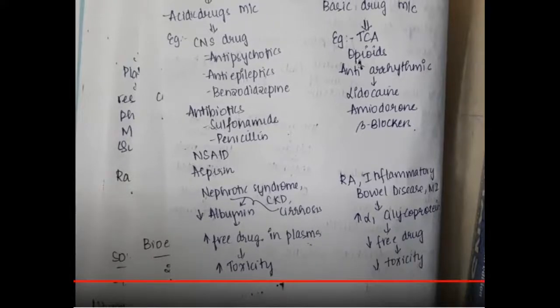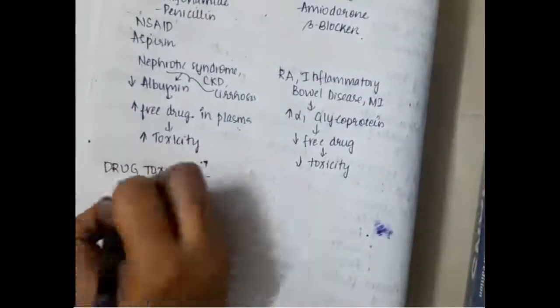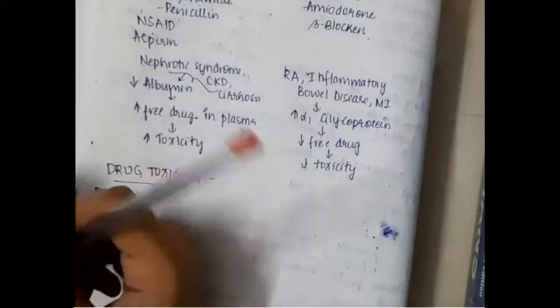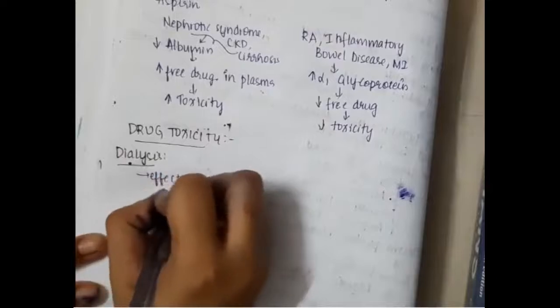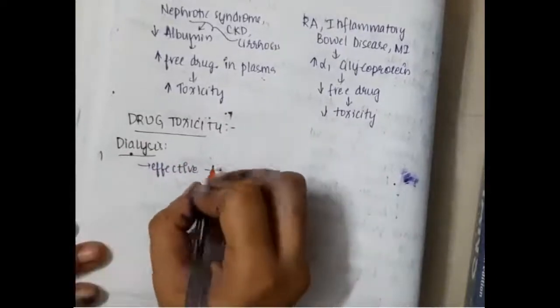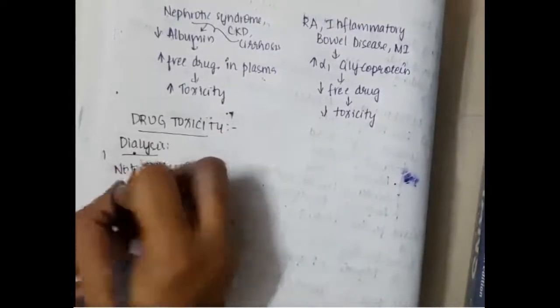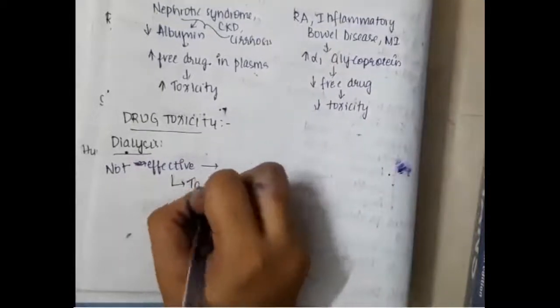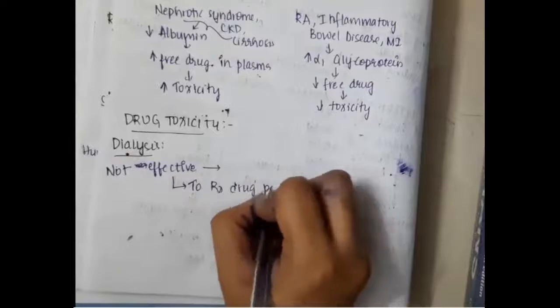Now, based on the plasma protein binding and volume of distribution, we can tell about the drug toxicity. In drug toxicity, dialysis is done for certain drugs, but dialysis is not effective for certain drugs. So we will learn where dialysis is not effective, so that in the rest of the cases we can give dialysis.